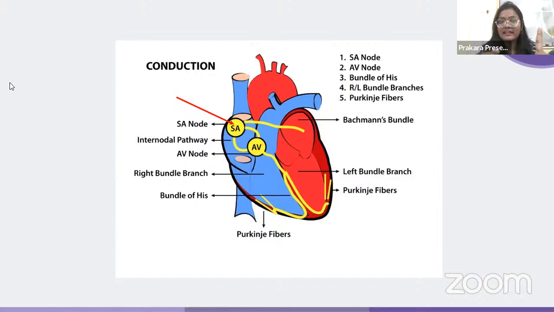So we have the SA node. The SA node will generate or stimulate the electrical activity, and from the SA node, the impulses will travel down to the AV node.